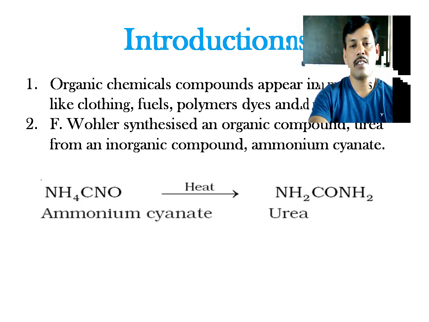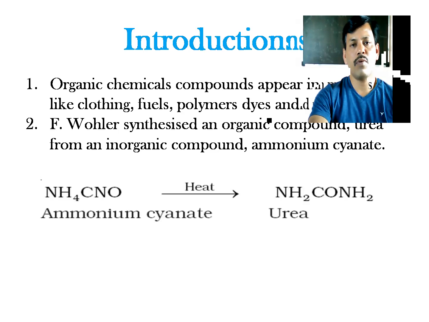Ammonium cyanide is an inorganic compound, so from an inorganic compound, Wohler synthesized an organic compound, and the formula of urea is NH2CONH2. Apart from urea, many more organic compounds have uses in clothing, fuels, polymers, dyes, and many more which are used in daily life.